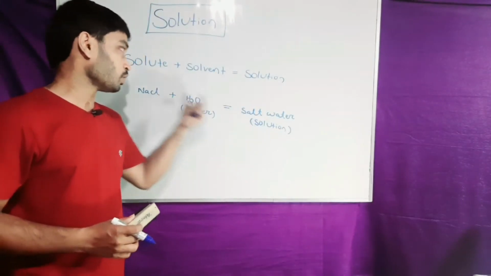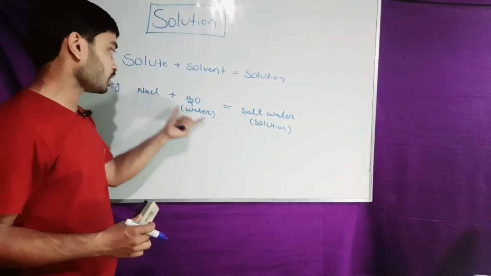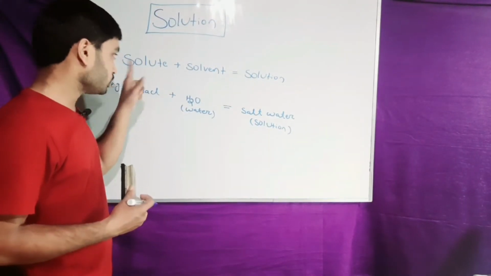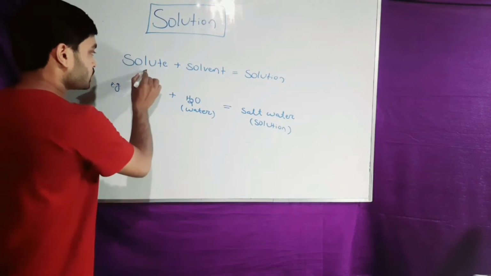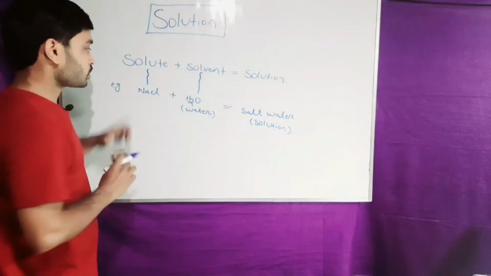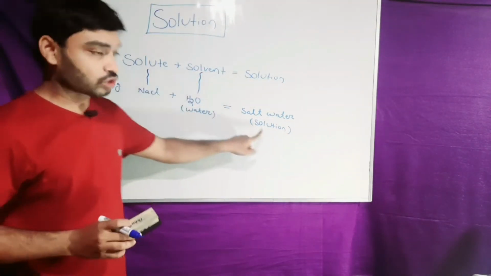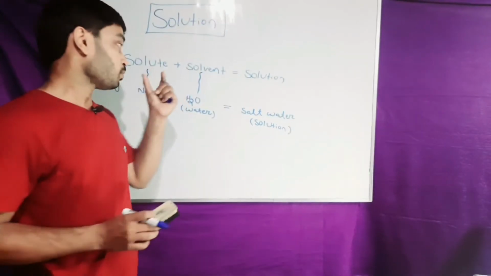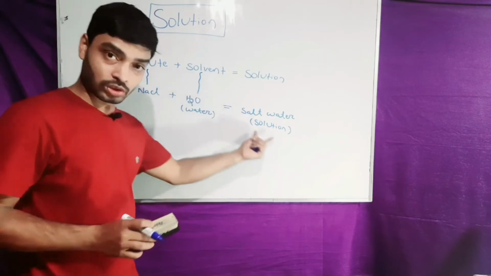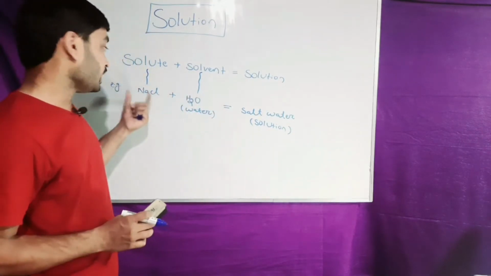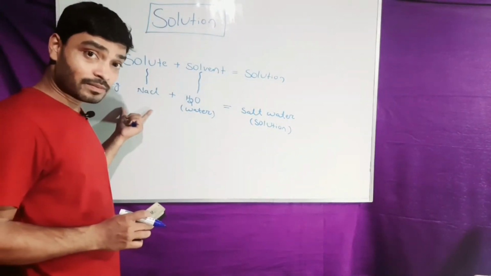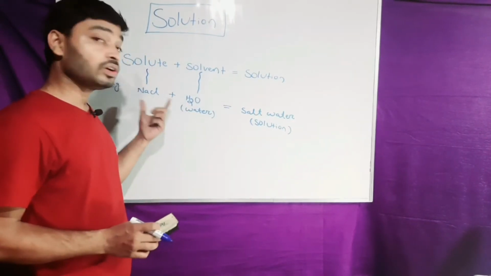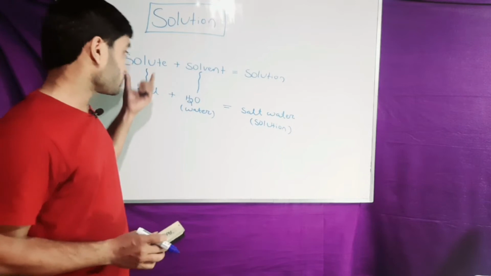So remember that a solution is always produced from the combination of solute and solvent. Solute is that part of the solution which is present in small amount. Any substance which is present in solution in small amount is termed as solute.